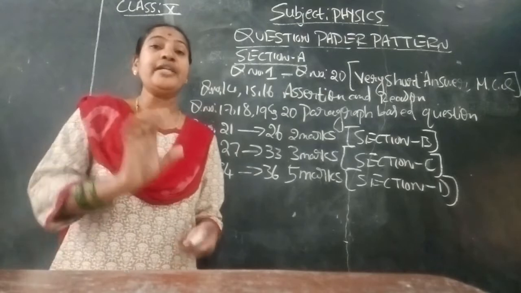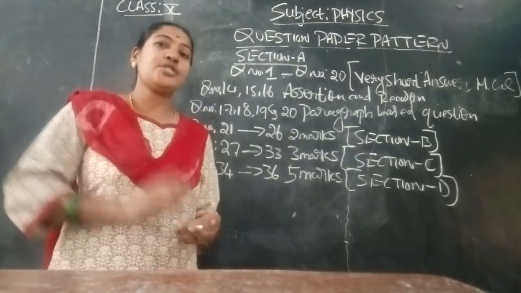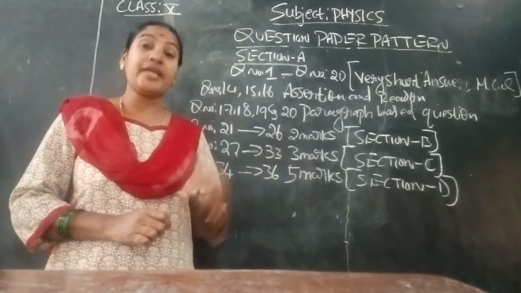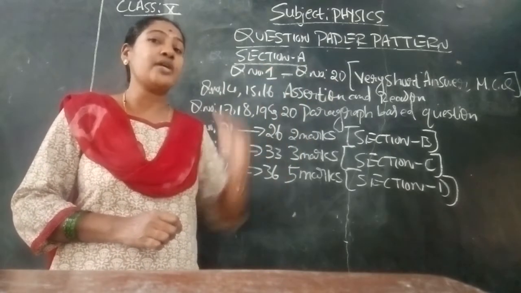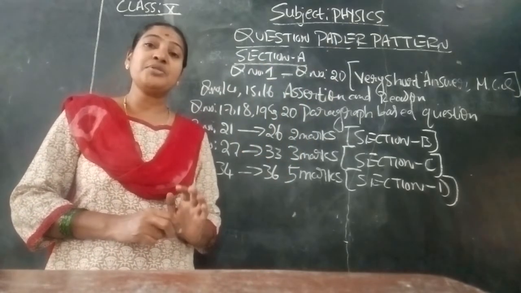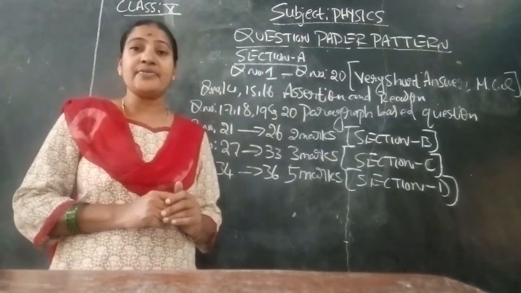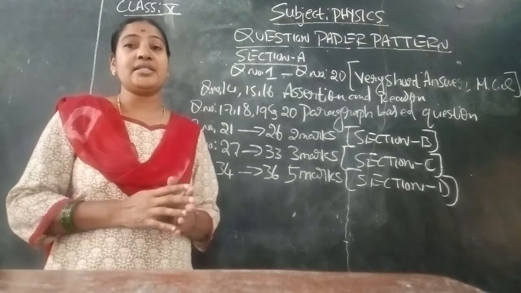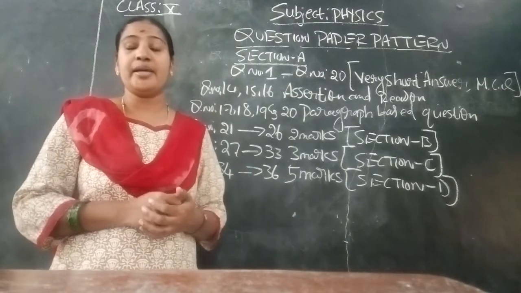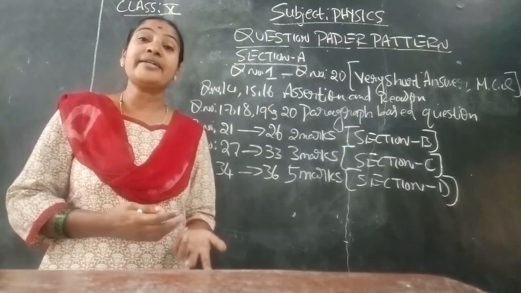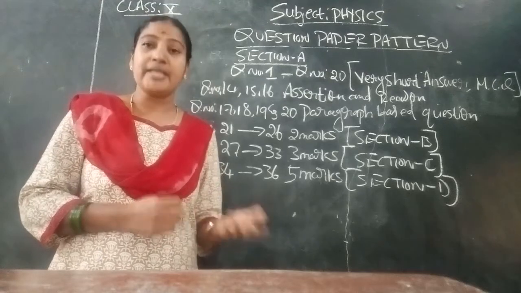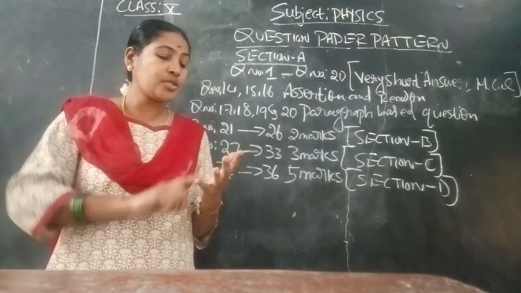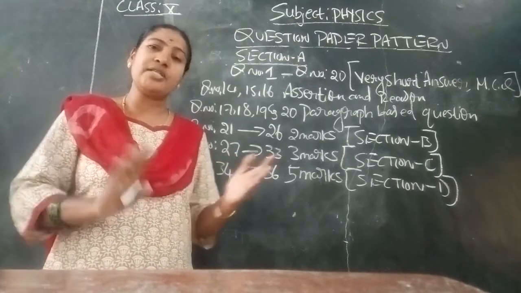I will give you one hint, children. Better first attend all the 5 marks questions, 3 marks questions, 2 marks questions. Then attend the Section A 1 mark questions. Because some children delay Section A itself and are unable to manage the time. Then finally they will suffer, saying, I wasn't able to manage the time, I didn't get time to complete my examination. So if you know the 5 marks questions, attend them first, then 3 marks, 2 marks, everything.